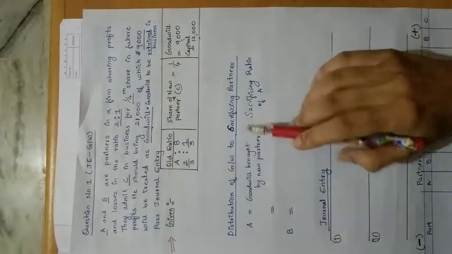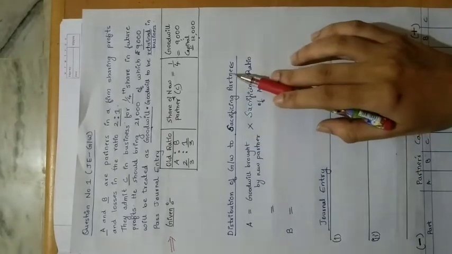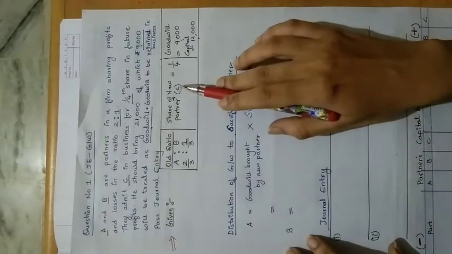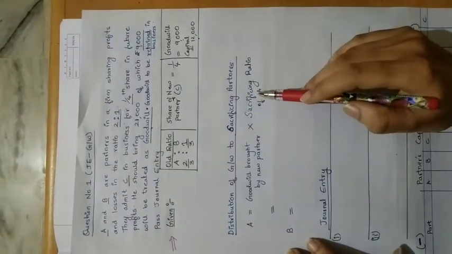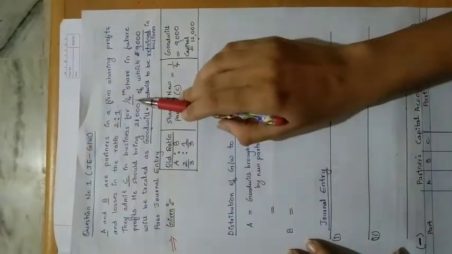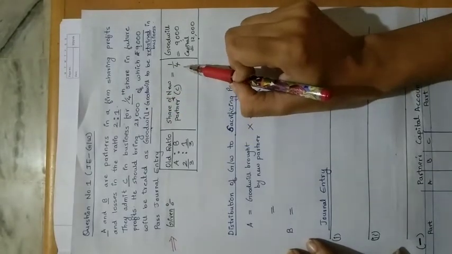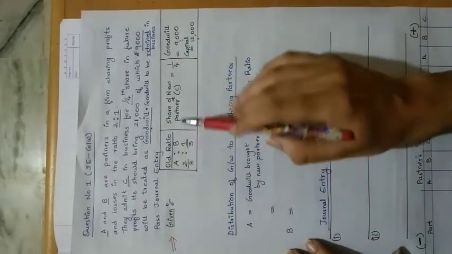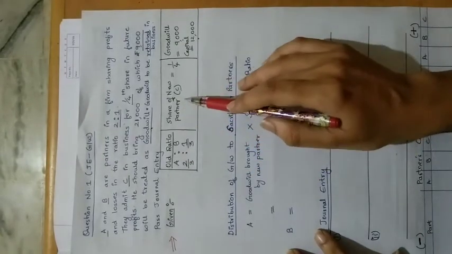Now, in order to distribute the goodwill, see, distribution of goodwill to the sacrificing partner. When C is added in the business, the old partners are sacrificing some of their share to give to the new partner. So 1/4 share was given to the new partner. In this problem we have the old ratio and the share of a new partner.